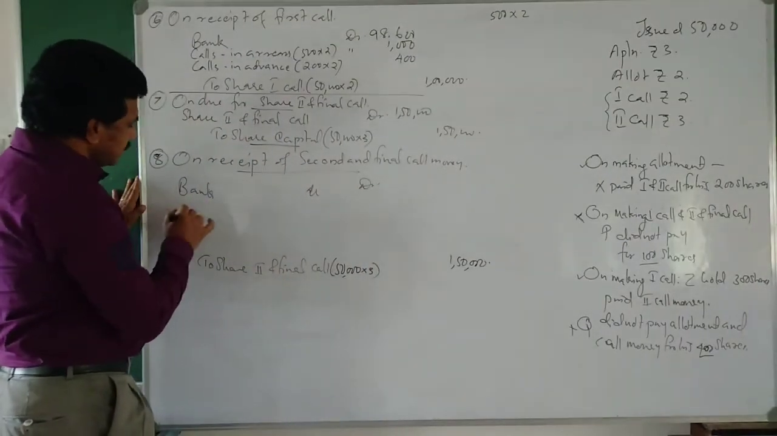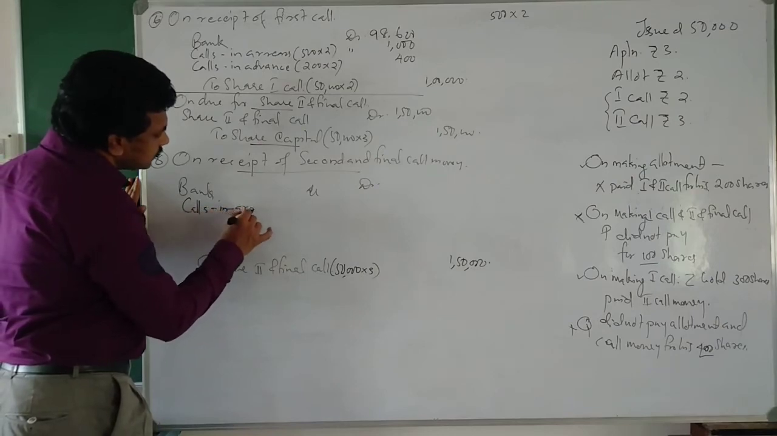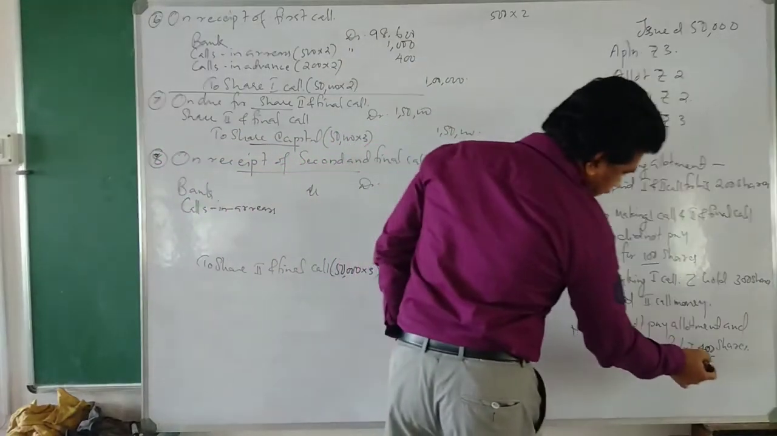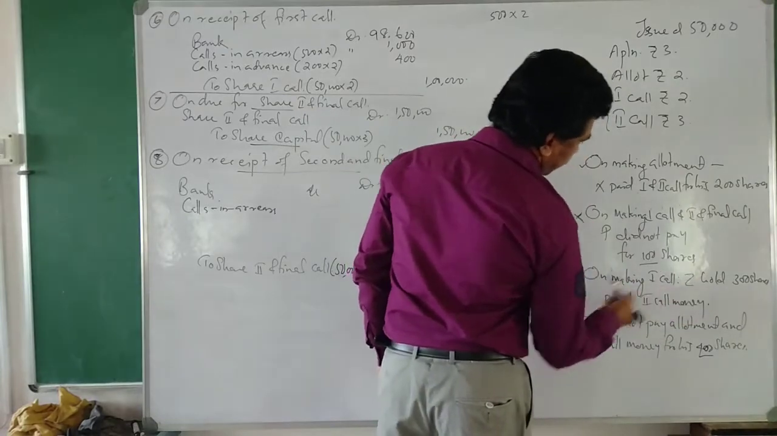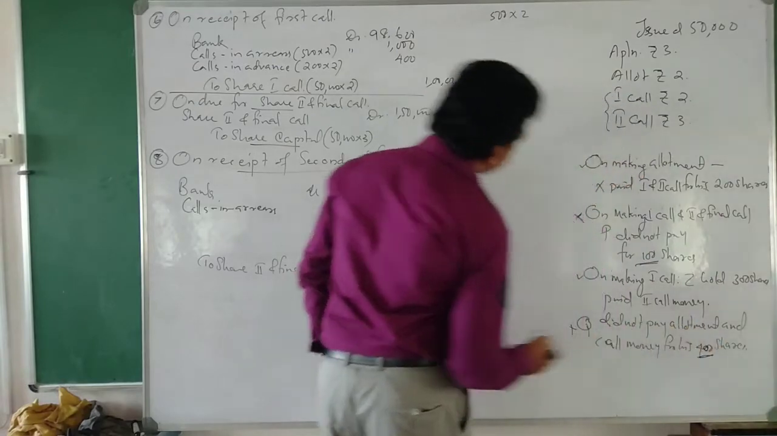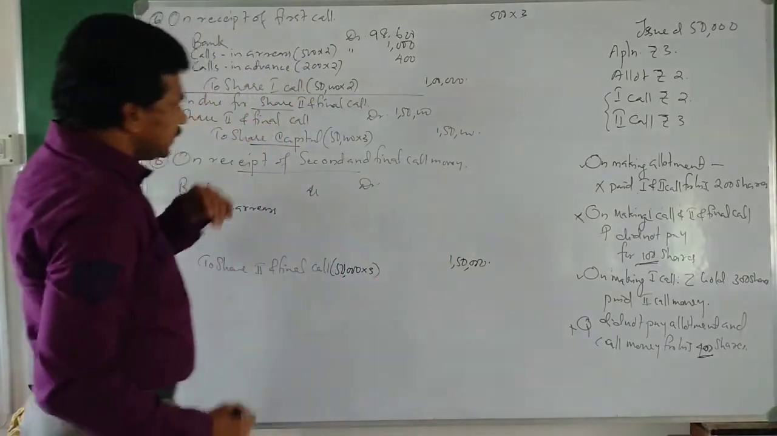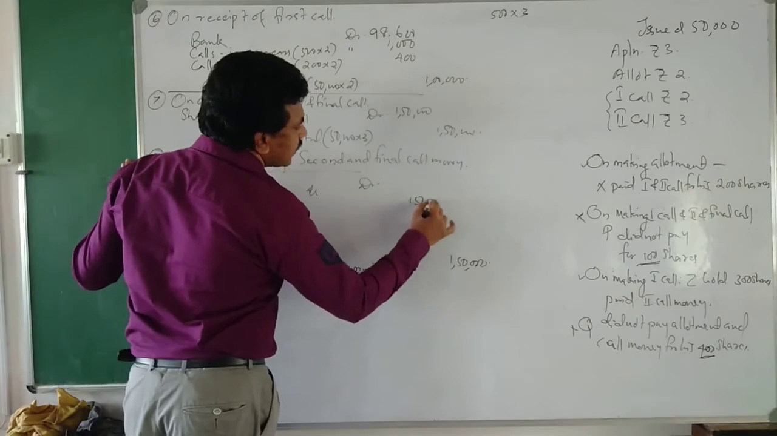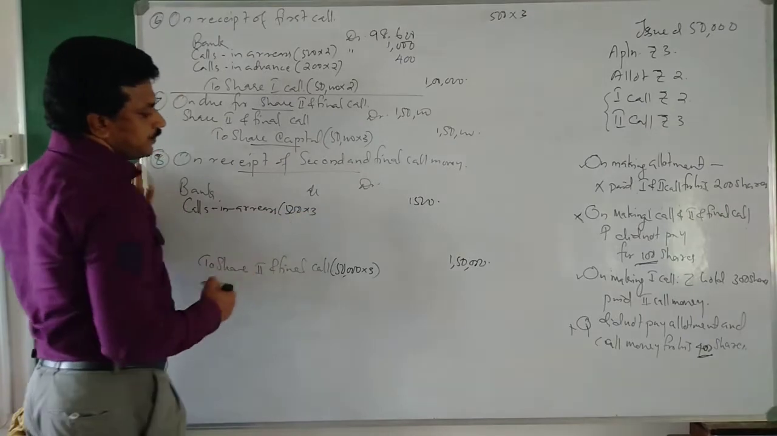Out of that there are calls in arrears. How many shares? We have said that 400 shares did not pay and 100 shares did not pay. So 500 shares into 3, that is 1,500, which we will not get.